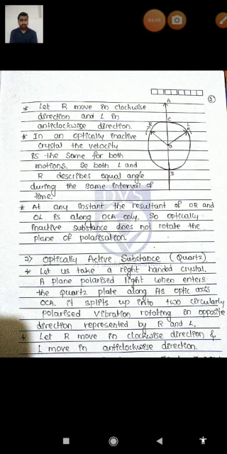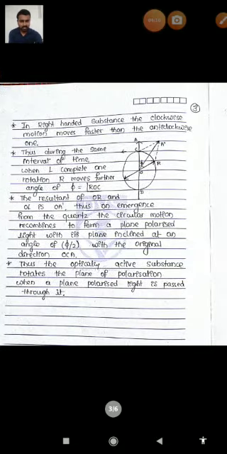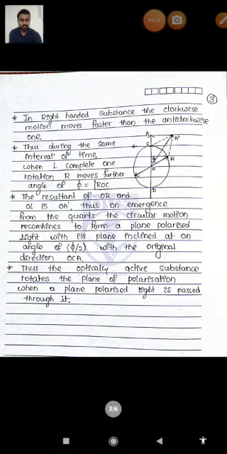When plane polarized light enters the quartz plate along its optic axis OCA, it splits up into two circularly polarized vibrations rotating in opposite directions, represented by R and L. The R component is rotating in a clockwise direction, and the L component in an anti-clockwise direction.